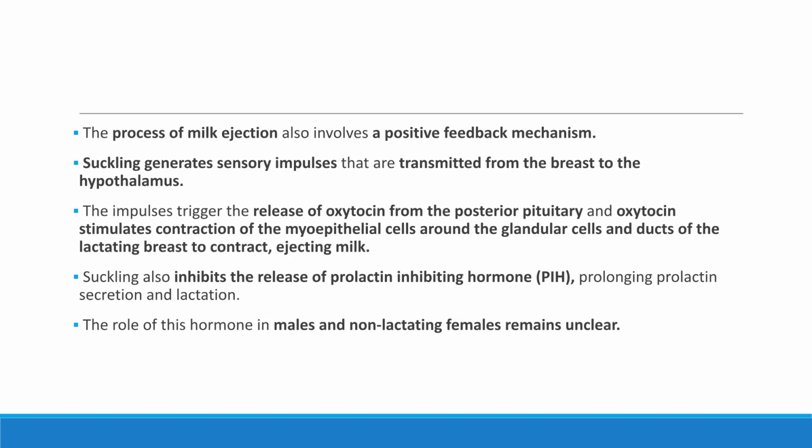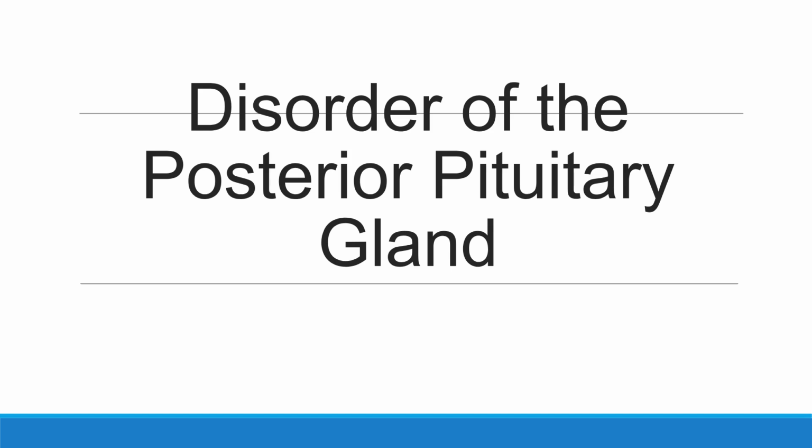Finally, we discuss disorders of the posterior pituitary gland. Diabetes insipidus is often caused by ADH hyposecretion due to hypothalamic damage or when renal tubules don't respond to ADH. This impairs water reabsorption, leading to excessive dilute urine, dehydration, and extreme thirst, requiring increased fluid intake.